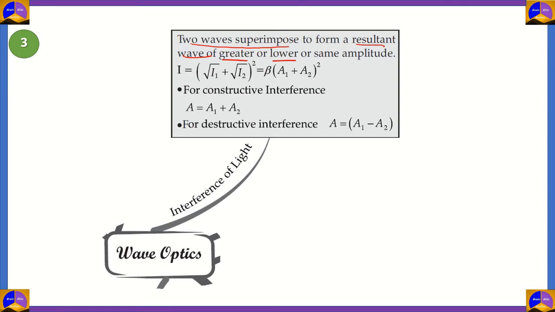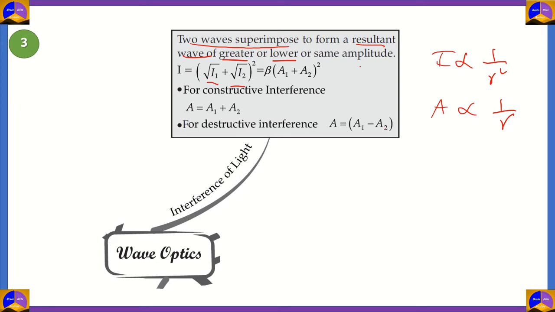For finding the intensity, we use the formula (√I1 + √I2)² = I. Now we can write that as I = β(A1 + A2)². Since I is proportional to 1/r² and A is proportional to 1/r, we can use the same formula.